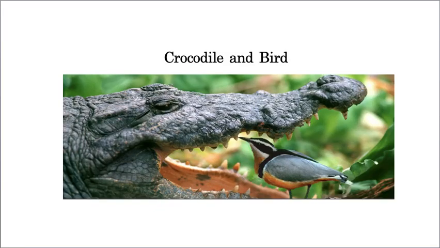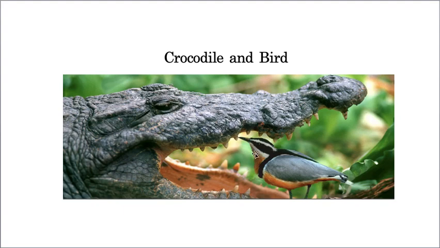Now, the next example, crocodile and bird. Usually a crocodile is eating fish, especially I'm talking about bony fishes. Bony fishes means you can see some spines. And of course, many of you are non-vegetarians, you must be knowing it. When you are having fish, your mothers will tell you, oh, eat carefully, because there are some spines.